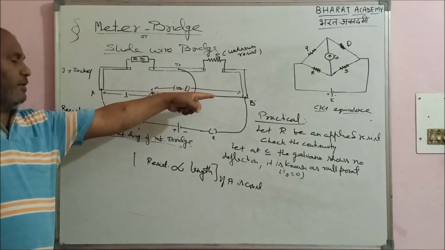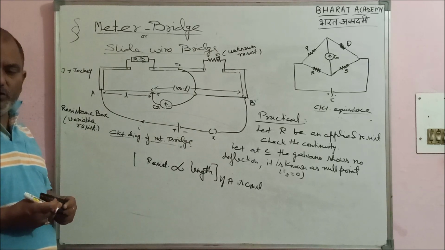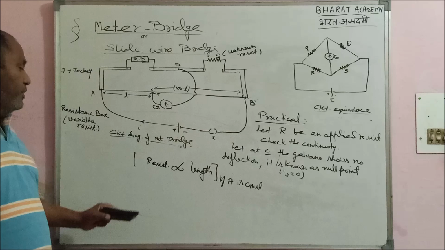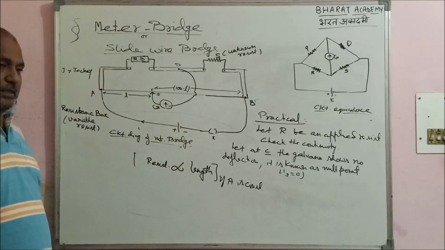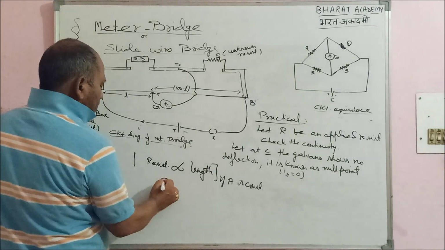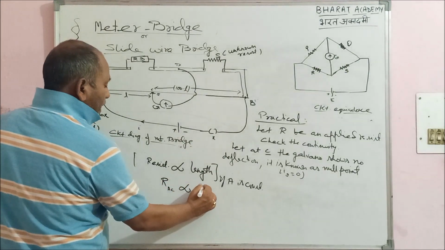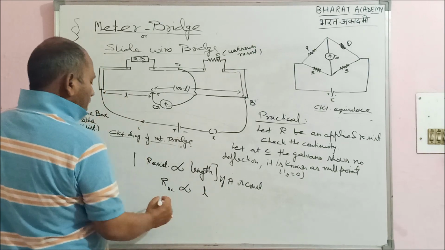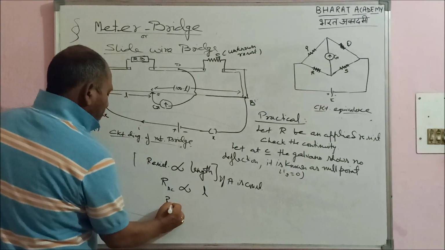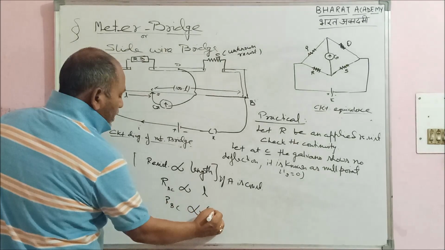Here the wire AB has a uniform cross section, so area is same. So we can apply this law here. So the resistance across AC will be directly proportional to L, that null point length, and resistance across BC will be directly proportional to 100 minus L.